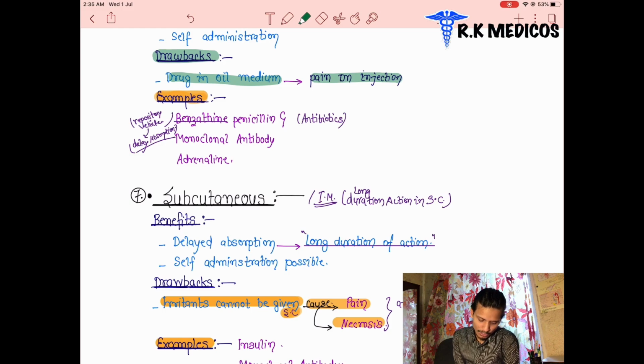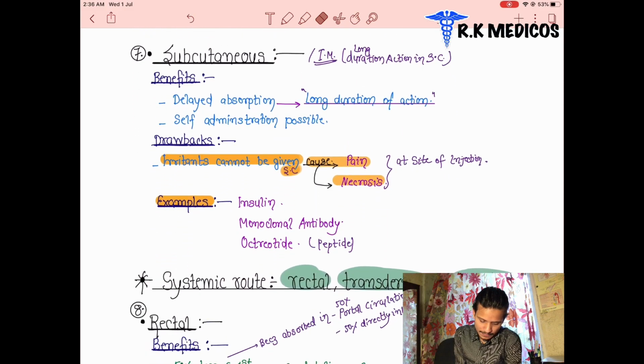What are the drugs injected by the intramuscular route? Benzathine penicillin, basically penicillin G, monoclonal antibodies, and adrenaline. These are all drugs which can be injected. Penicillin is an antibiotic. Antibiotics are given through which route? Intramuscular.